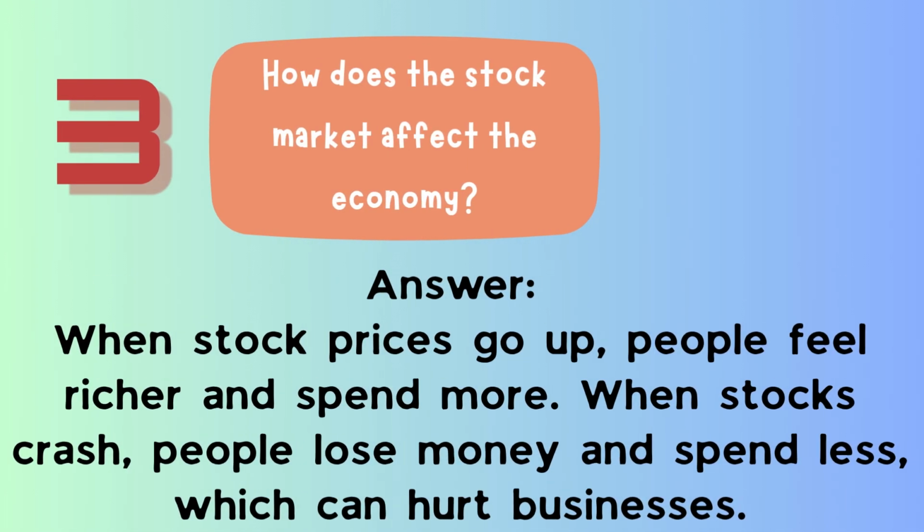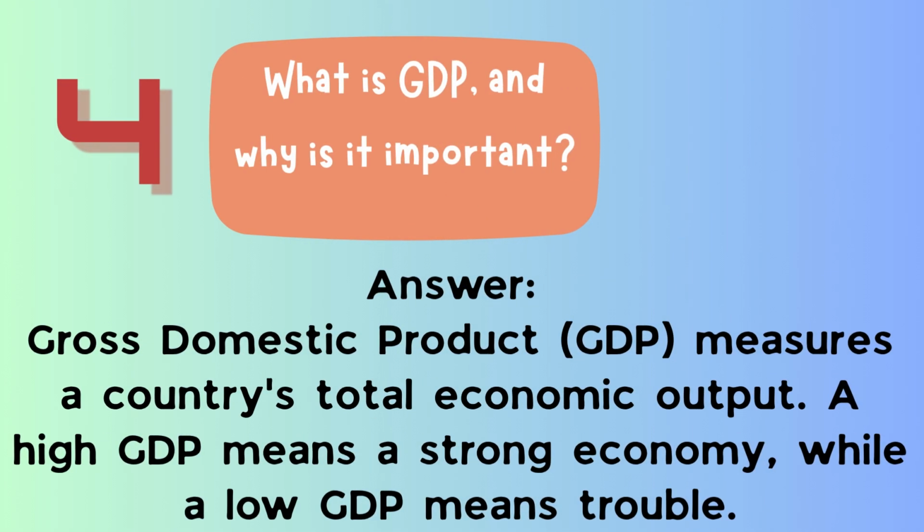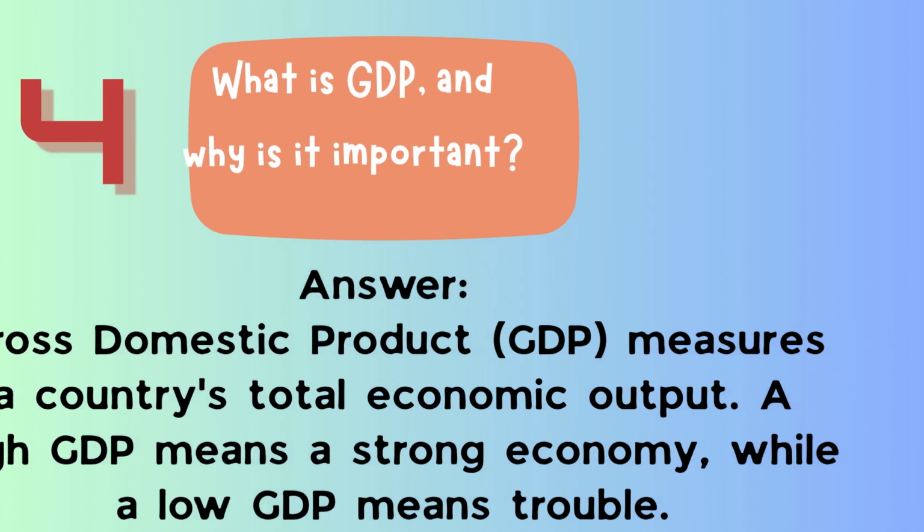Number three: how does the stock market affect the economy? When stock prices go up, people feel richer and spend more. When stocks crash, people lose money and spend less, which can hurt businesses. Number four: what is GDP and why is it important? Gross domestic product, GDP, measures a country's total economic output. A high GDP means a strong economy, while a low GDP can mean trouble.